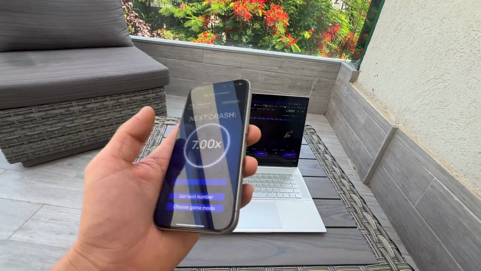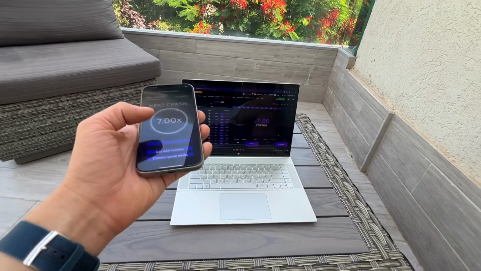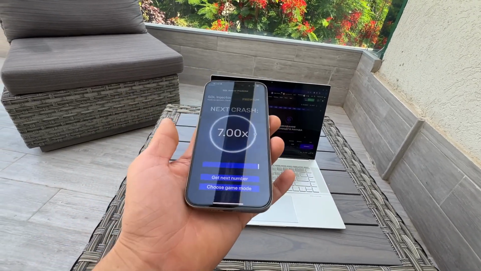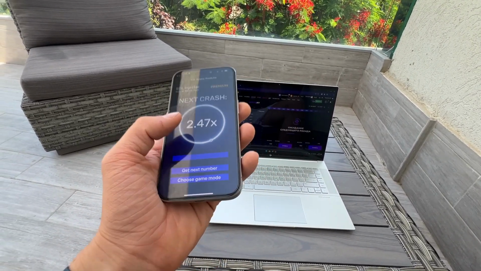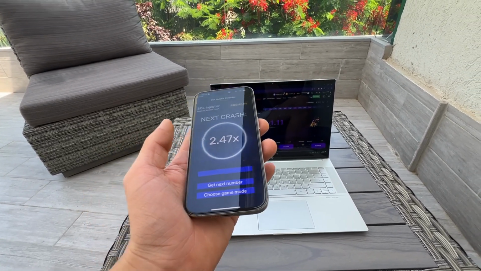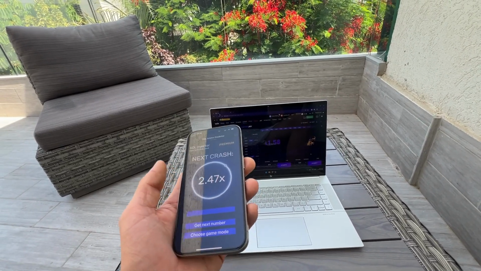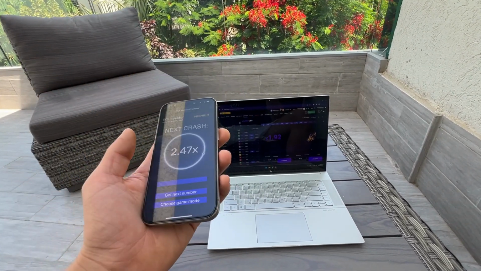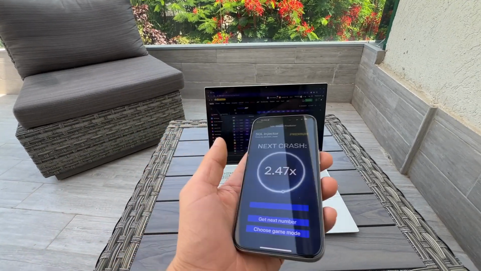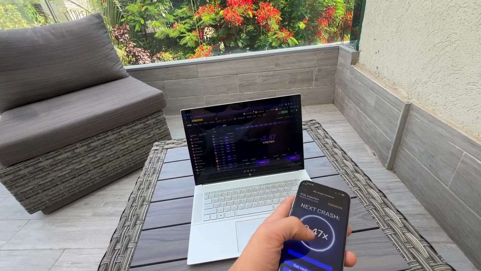So this is really game changing in the predictors world. You can see 7x. This is exactly predictable. So I'm not waiting anymore. I'm just pressing another crash button. Our next number, 2.47. Let's see if this is true or not, guys. 2.47. This is also decent crash. So you put the same 10 bucks on 2x, you doubling your money, guys. Every time doubling your money. You can see this exactly 2.47.